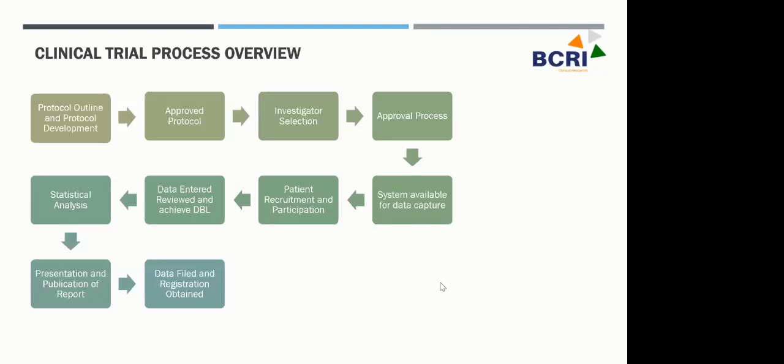So when we talk about discrepancy management, it also applies to the data review process. What do you mean by discrepancy? There is some data or information missing.